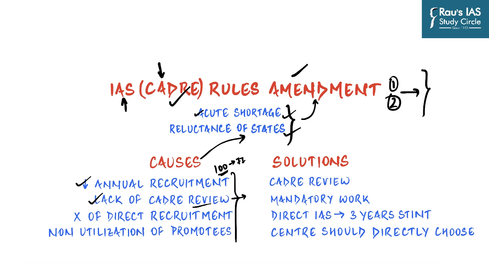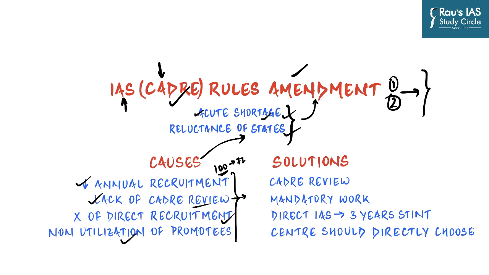Then, there is also a reason at the central government which deals with the discontinuance of direct recruitment of officers to the Central Secretariat Services Group B since 2000. These were the officers who eventually, in the last 10 years of their services, would actually get promoted to joint secretary level, and this practice has been discontinued, leading to the shortage.